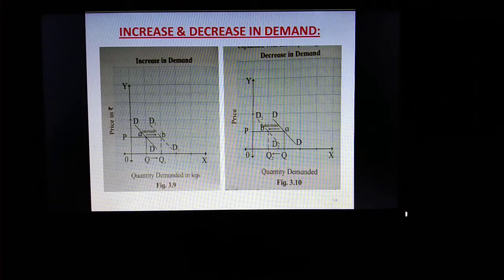To show increase and decrease in demand, there is a need to draw two different demand curves parallel to each other. See, I will explain. At price OP, and this is OQ. Initially demand was OQ. So intersection of OP and OQ is point A. Okay, this is point A. Now, due to increase in your income, or rise in price of substitutes, or increase in population, etc., demand increases from OQ to OQ1.